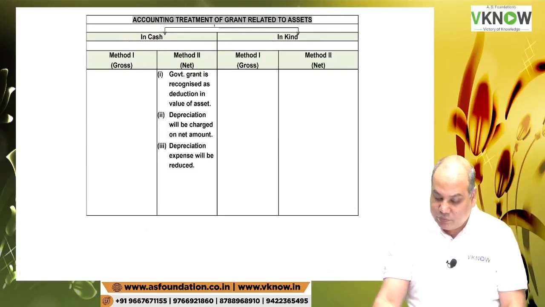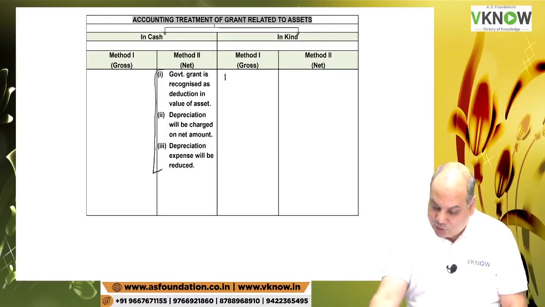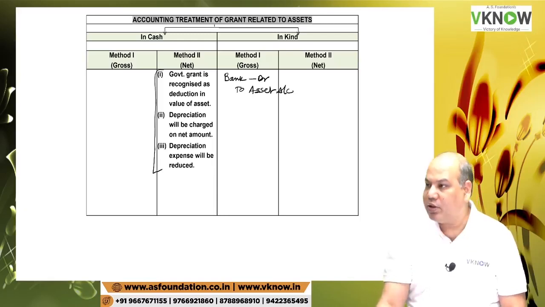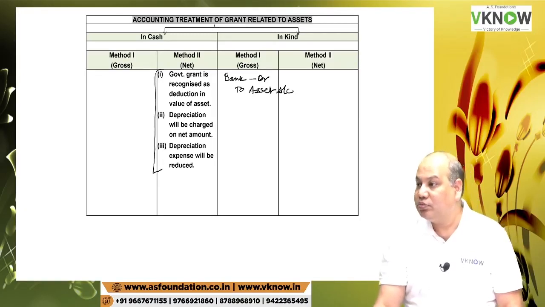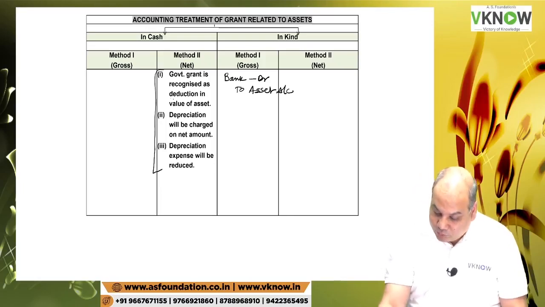Second is what you usually do when you receive the grant: bank account debit to asset account. That is called net method. Bank account to asset account. So what is the effect of this entry? It will reduce the value of the asset. If it reduces the value of the asset,